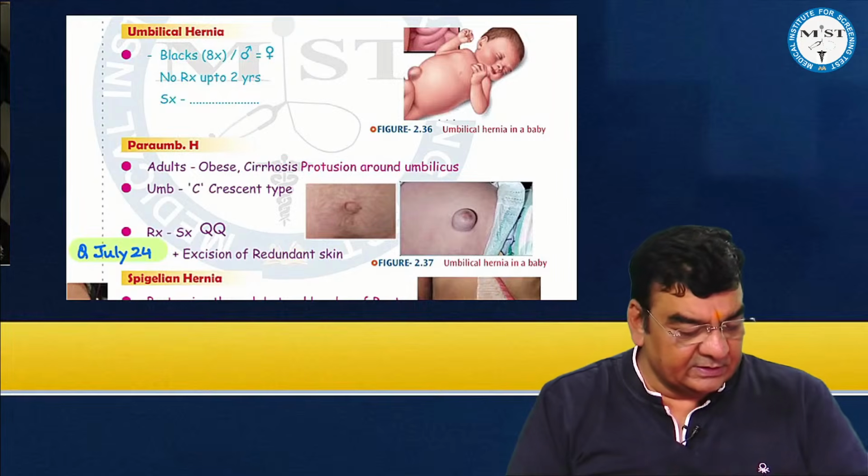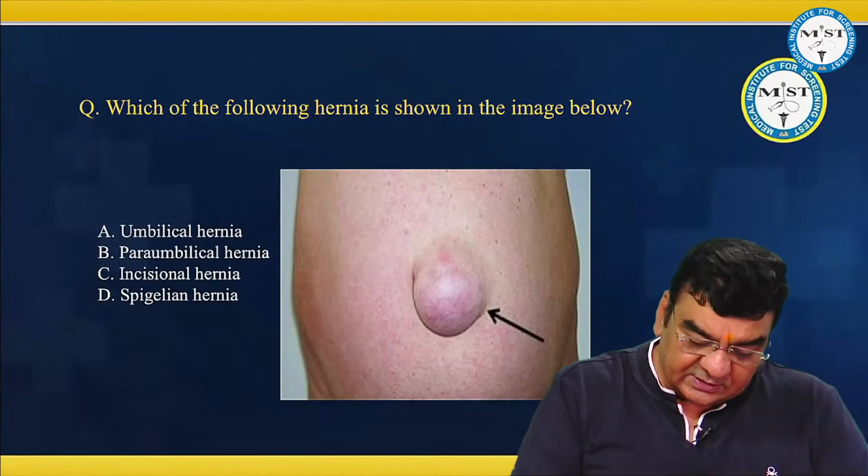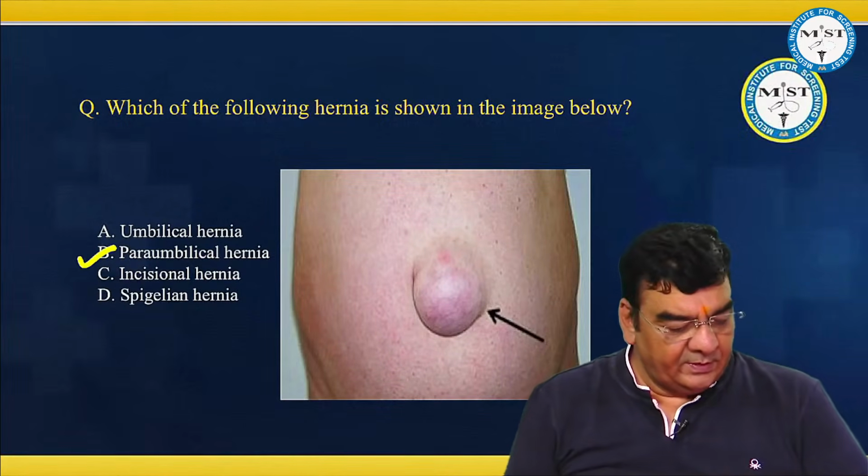While paraumbilical hernias are usually seen in adults, especially obese cirrhotic patients, and there is protrusion around the umbilicus. So yes, if it was an adult image, then there are chances that it would have been a paraumbilical hernia.